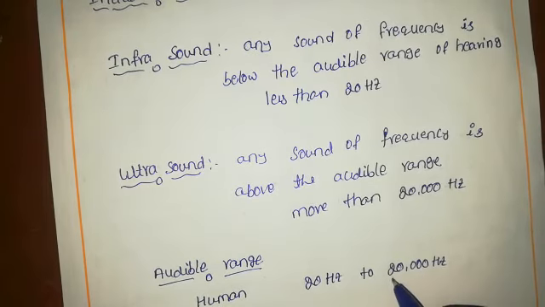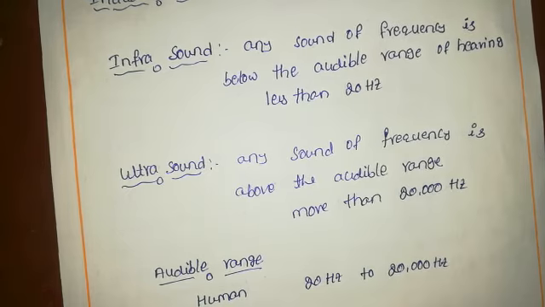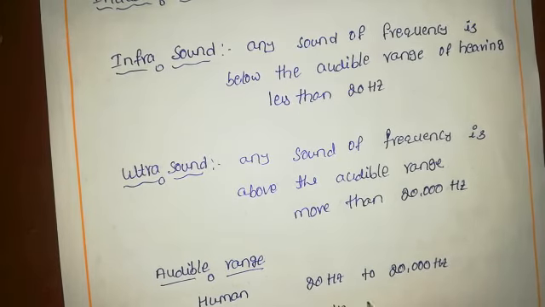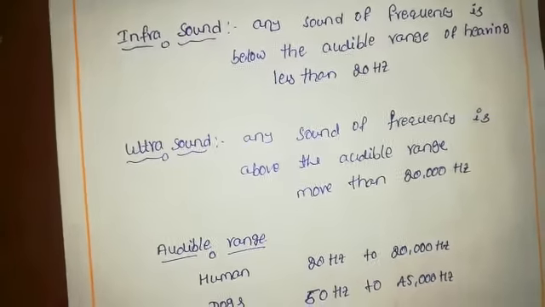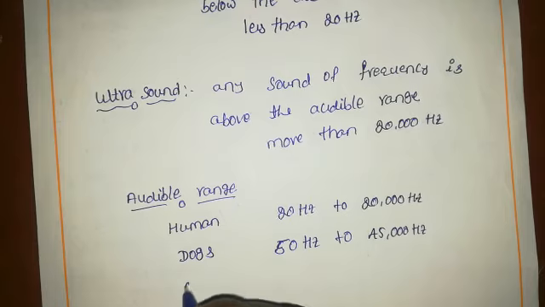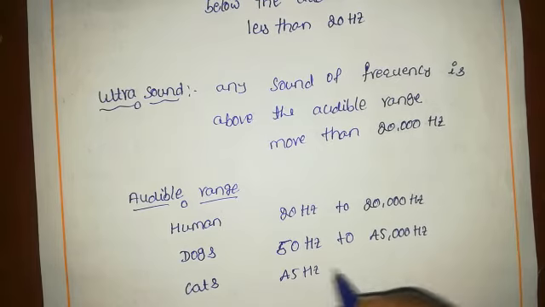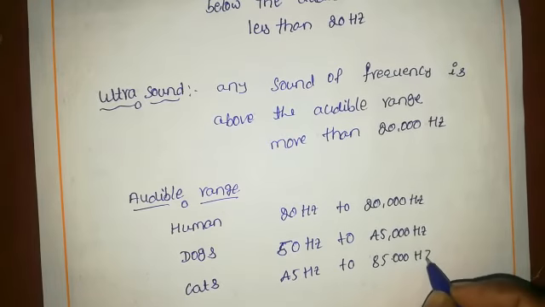Let's see the audible frequency ranges of some animals. At first, dogs. The audible range in dogs is 50 hertz to 45,000 hertz. Next, cats. In cats the audible range is 45 hertz to 85,000 hertz.